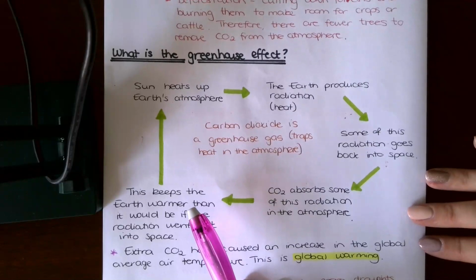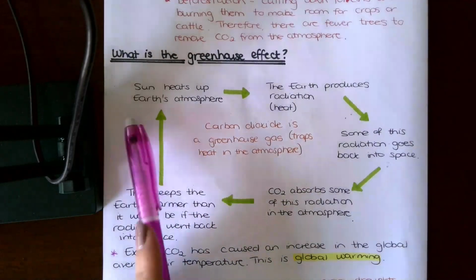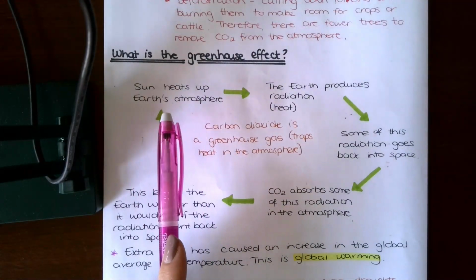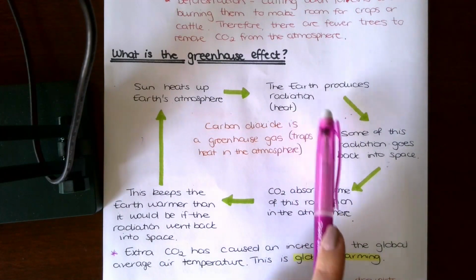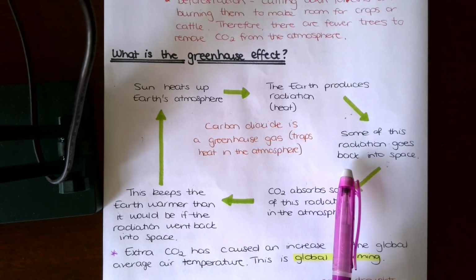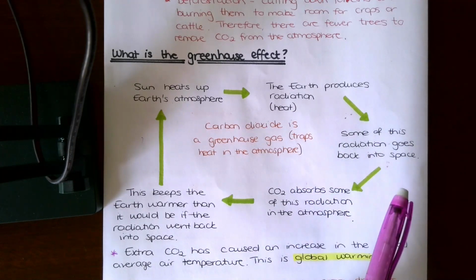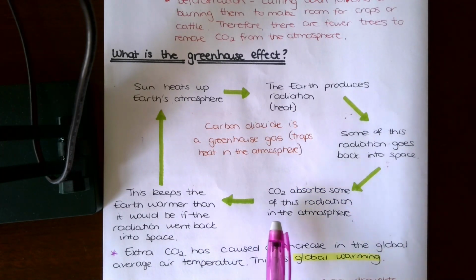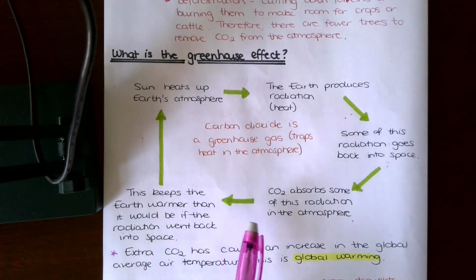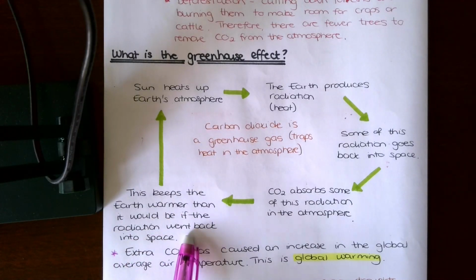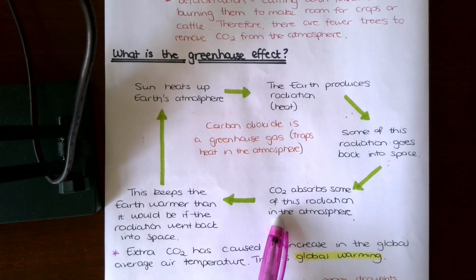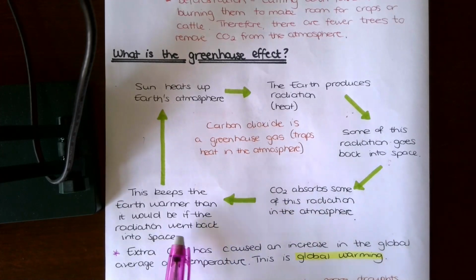So I'm going to talk about what the greenhouse effect is now. When the sun heats up the earth, it heats up the earth's atmosphere. The earth produces radiation, so heat. Some of this radiation bounces back off the earth's surface and goes back into space again. However, some of it is absorbed by carbon dioxide in the atmosphere, and this carbon dioxide keeps the earth warmer than it would be if the radiation went back out into space. So the more carbon dioxide there is keeping the radiation in, the warmer the earth's going to get.